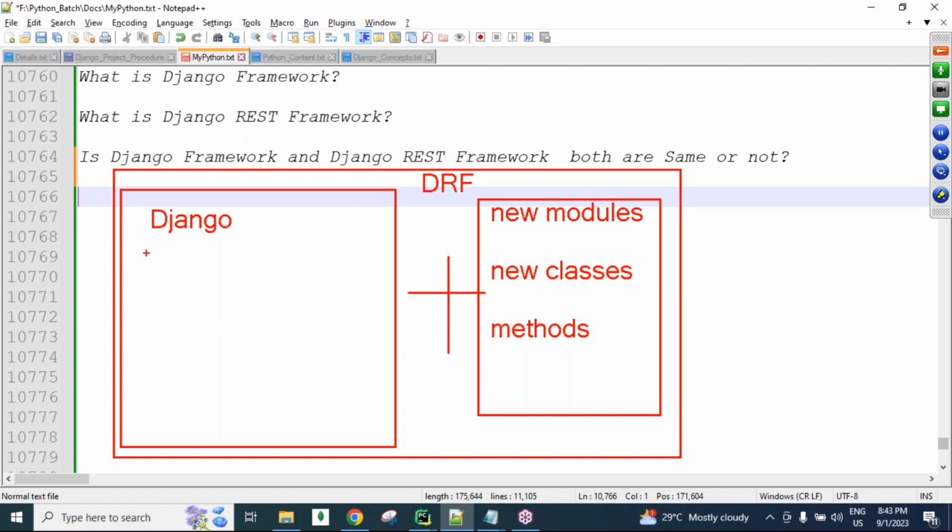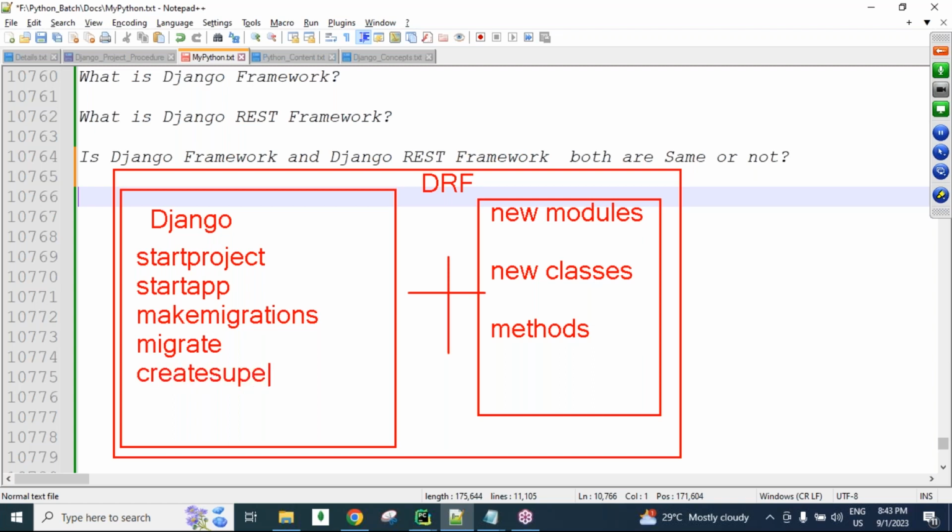In Django there are some commands, for example: the startproject command for creating the project, the startapp command for creating the application, makemigrations for converting our model code into SQL code format, and the migrate command, which takes the SQL code, executes it in the database, and finally creates the database tables.